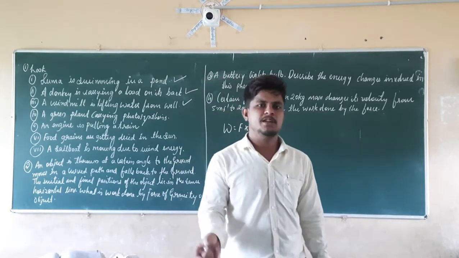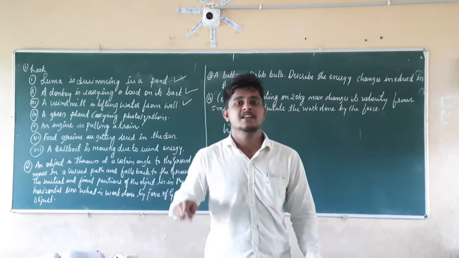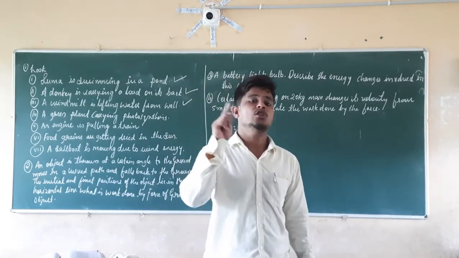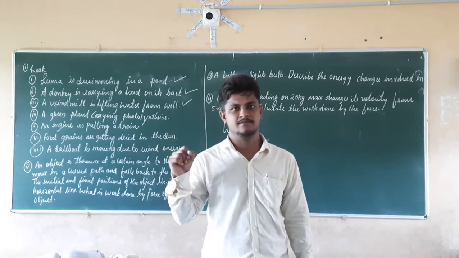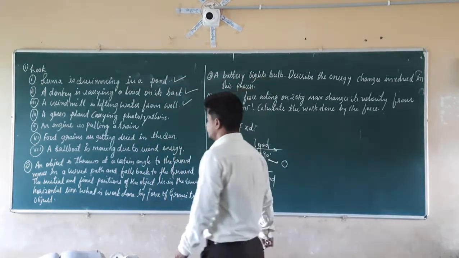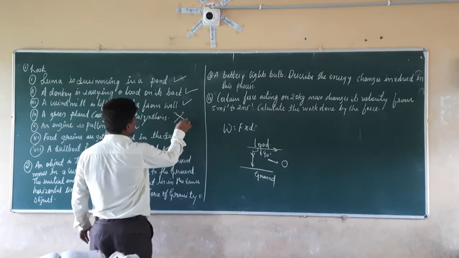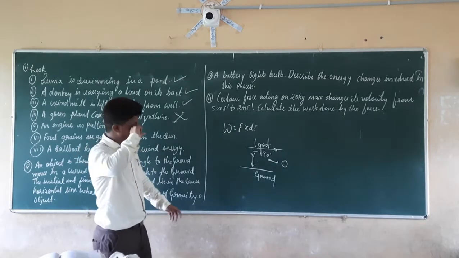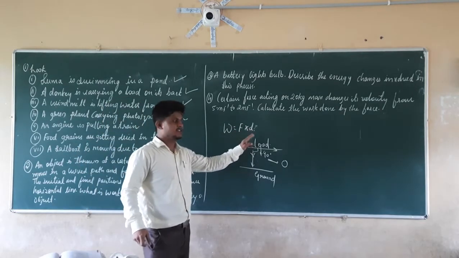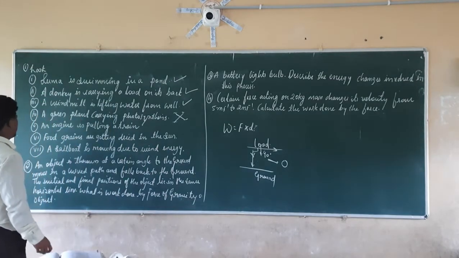If there is no displacement and no force acting, then the work done will be equal to 0. So here, in photosynthesis, work done is not there. For work to be done, there should be force as well as displacement.